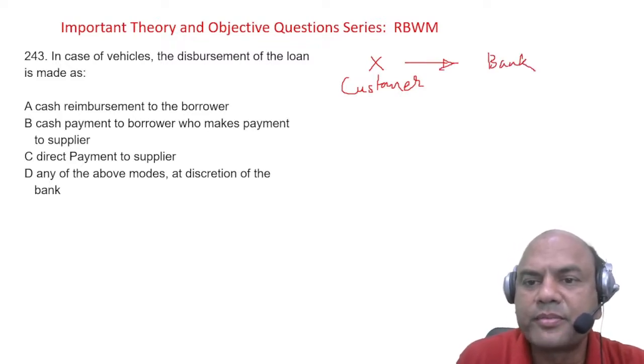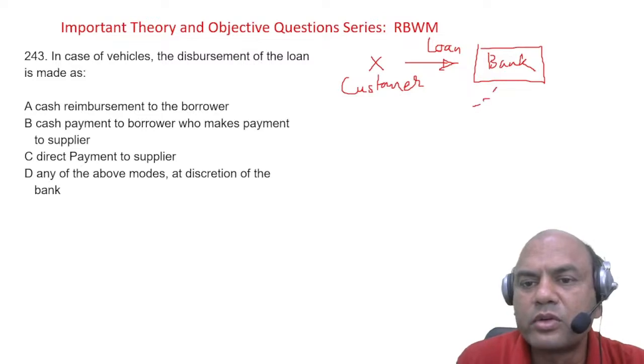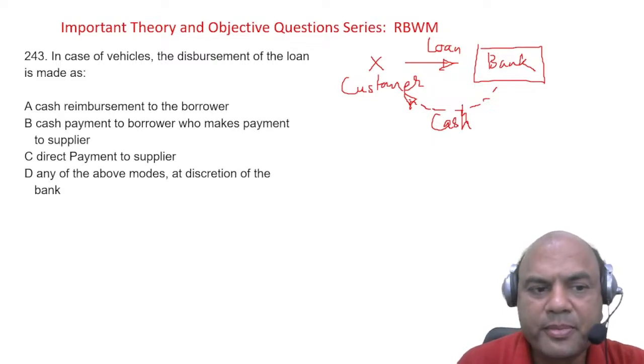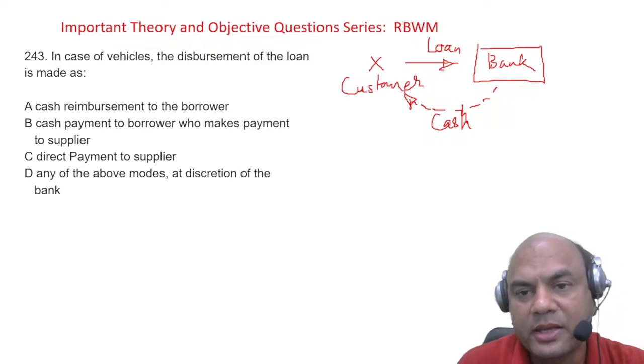X comes to me for the loan. So how will I give the loan? Will I give the loan to this X in cash or DD or anything? Cash reimbursement to the borrower? Cash payment to the borrower? Direct payment to the supplier? Any of the above modes at the discretion of the bank.